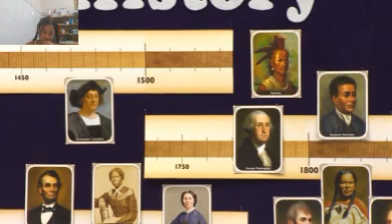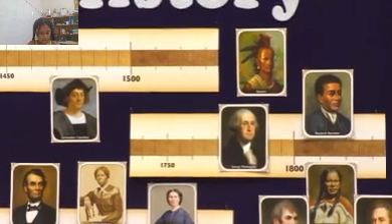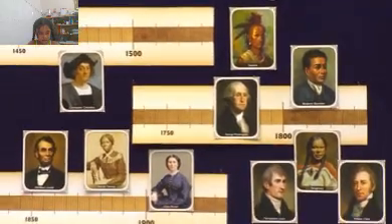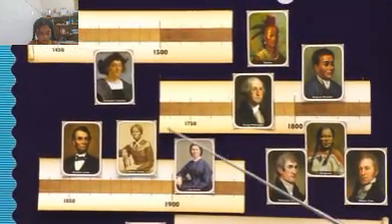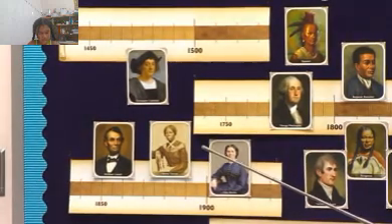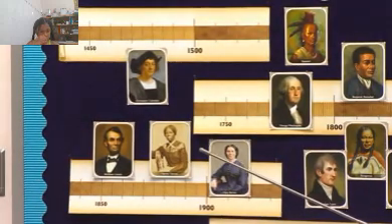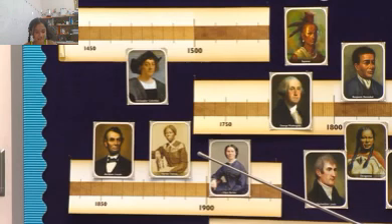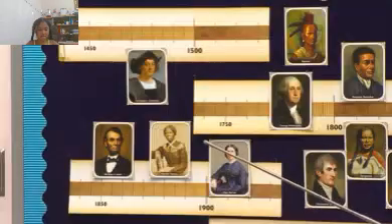Then we had some people who helped establish our country. Tell me the name of our first president, Deb. George Washington. Yes, so you see him here on our timeline. Then we had several great Americans that came after the time of George Washington. Tell me the name of the president who was president during the Civil War, Asa. He was shot and killed by John Wilkes Booth.